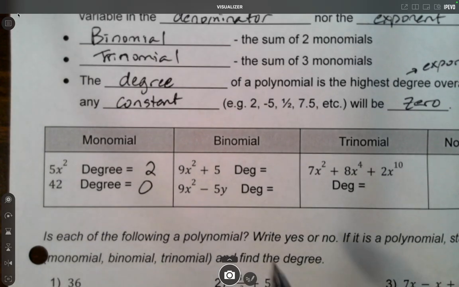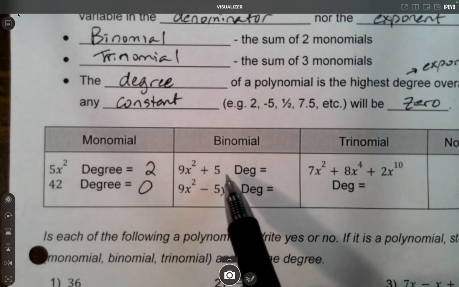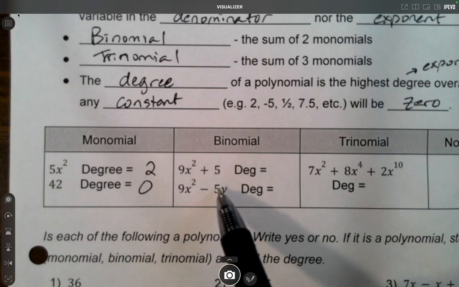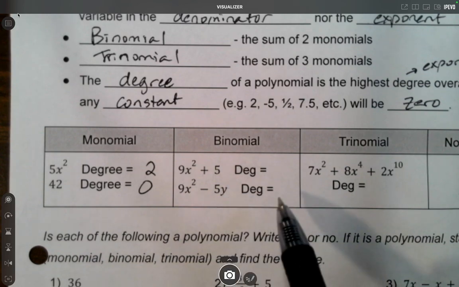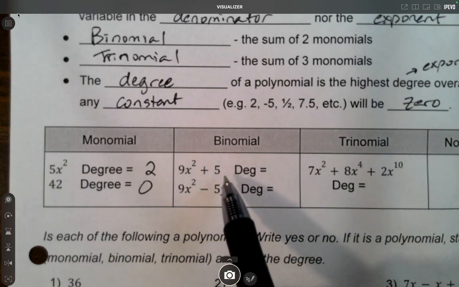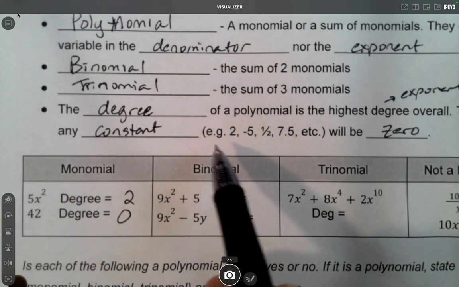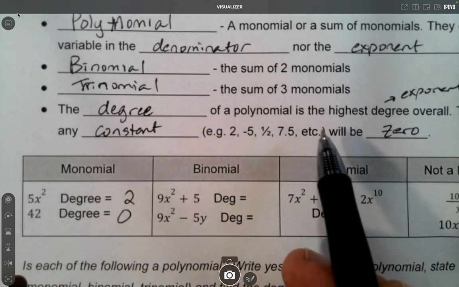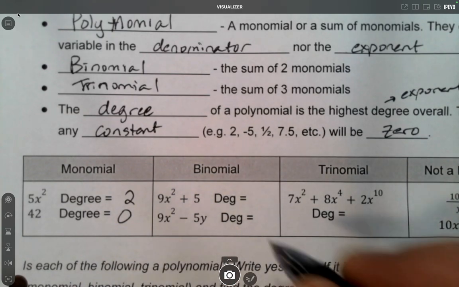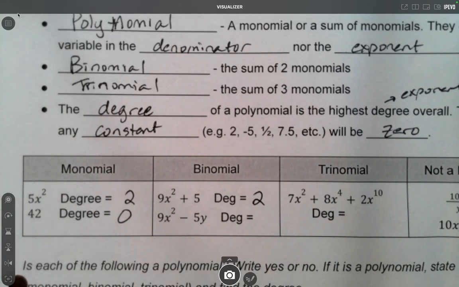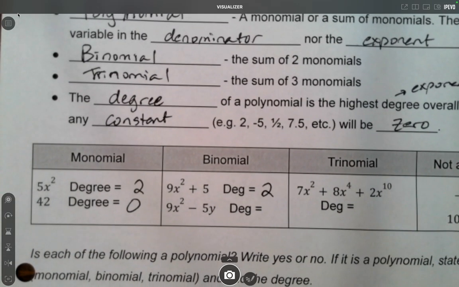Now, when we have more than one term, we do have more than one power. Like this has a power of 0 as far as the exponent. Now, this is 5 to the first power. We're not concerned with the powers of the numbers. We're concerned with the powers of the exponents. So this one has a power of 0 because there is no exponent. This one has a power of 2. And as it says, the degree is the highest one. So 2 is bigger than 0, so the degree for this binomial is 2.